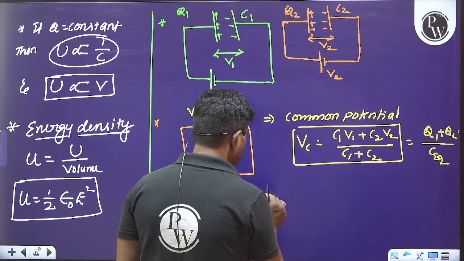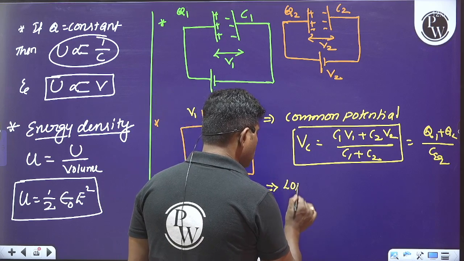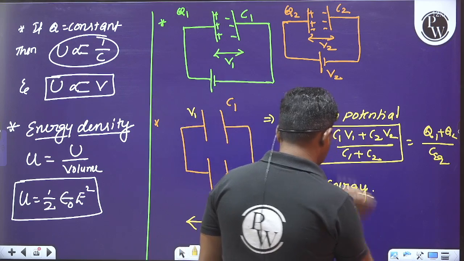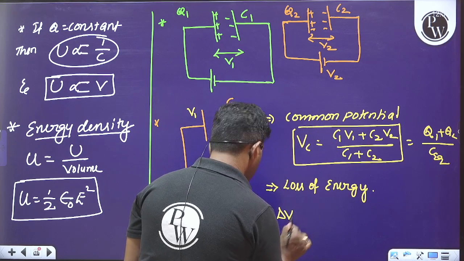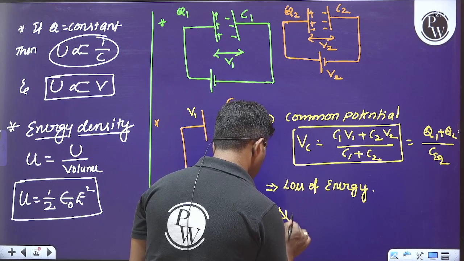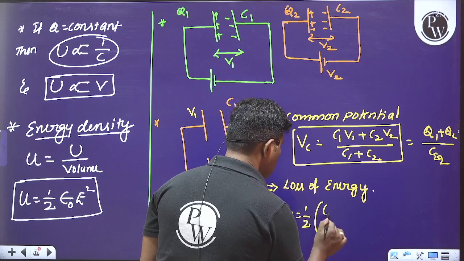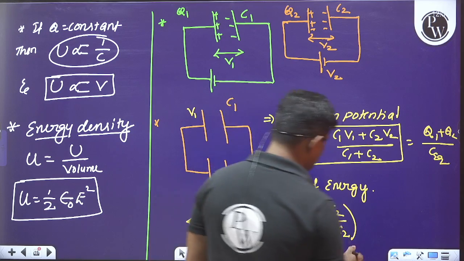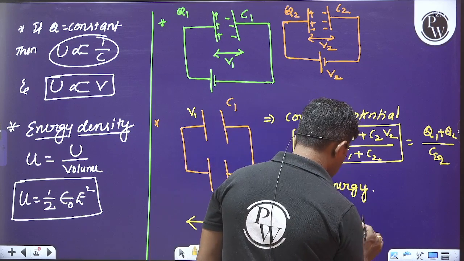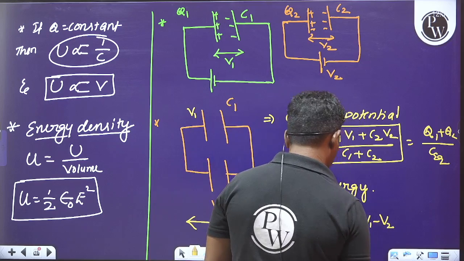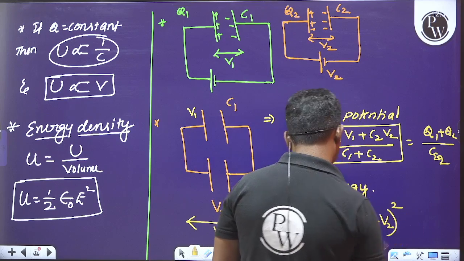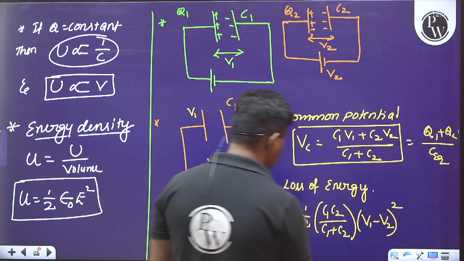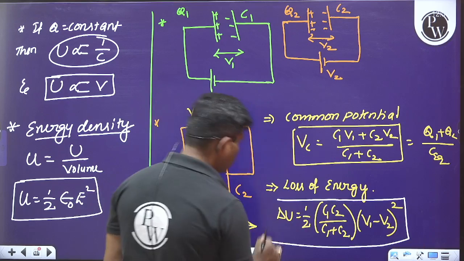And later we can also find the loss of energy during this process. We can say delta U is equal to half into C1 C2 divided by C1 plus C2 into V1 minus V2 whole square. This is the loss of energy during this process.